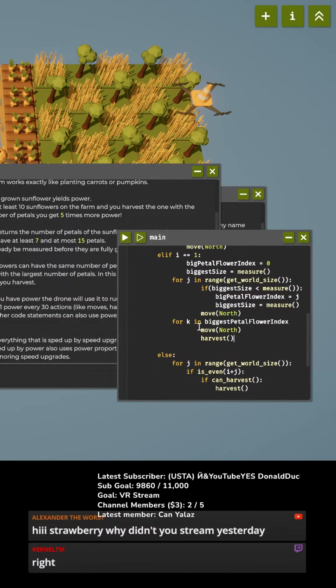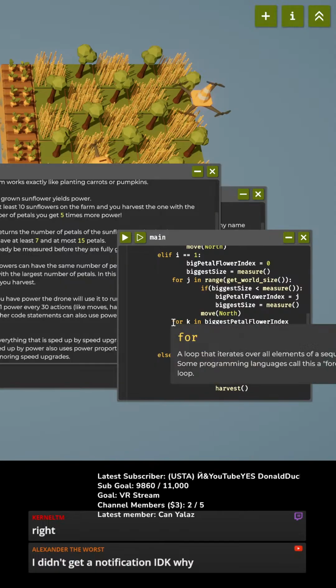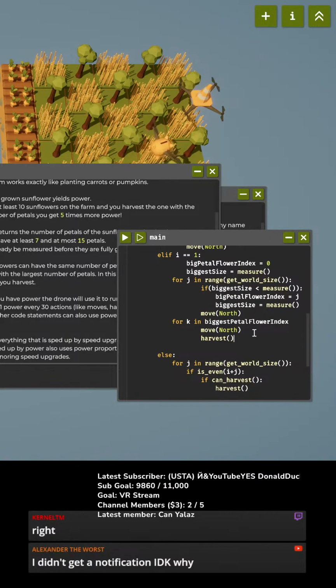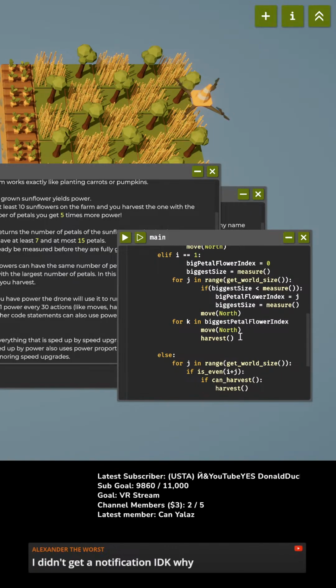Okay, got it. So, for K and biggest flower, so basically, yes. So, is there a way, Colonel TM, how do I move? I just want to move forward the number of times that biggest petal flower index number of times. Is there a way to do that other than just looping forward and moving one at a time? That's the question I have.